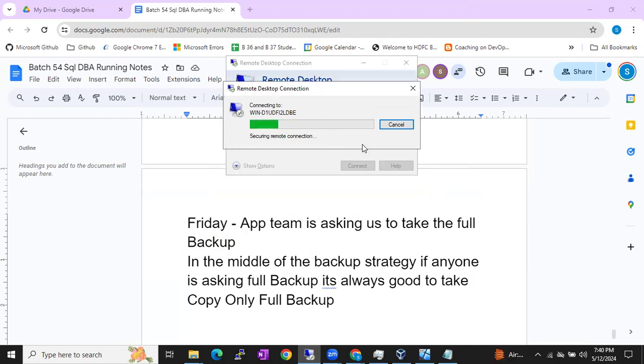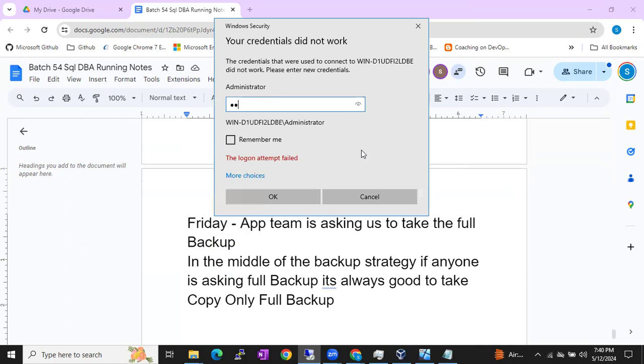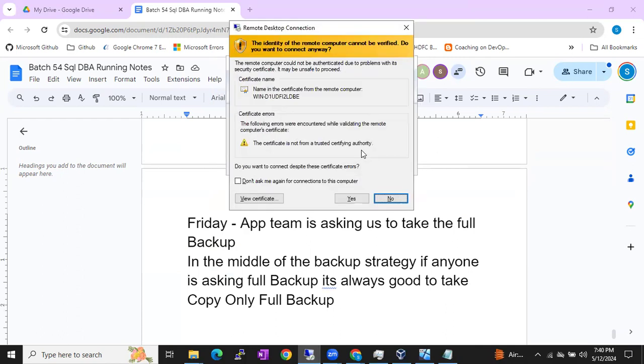So this is for any random day backup, no? Yeah, random backup. Only for full backup. Yes, correct. Any random manual backup that you are taking.